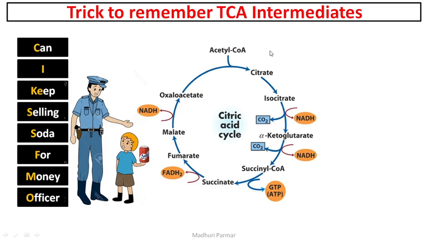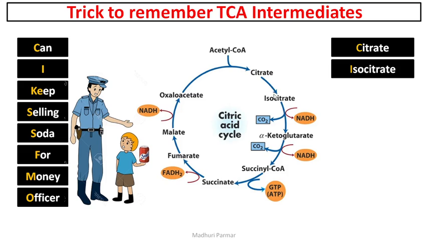So if you see, these are the names. How will you remember? Can, C, is for citrate. The first molecule formed is citrate. Then isocitrate, so can I. K is for ketoglutarate, so keep means ketoglutarate.